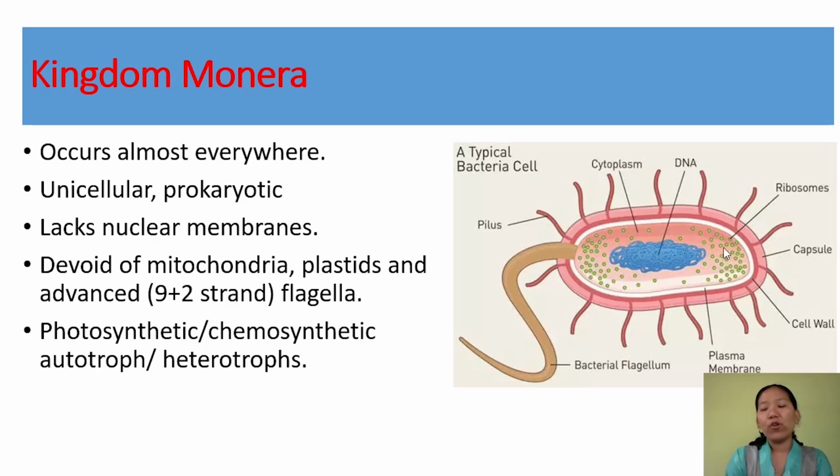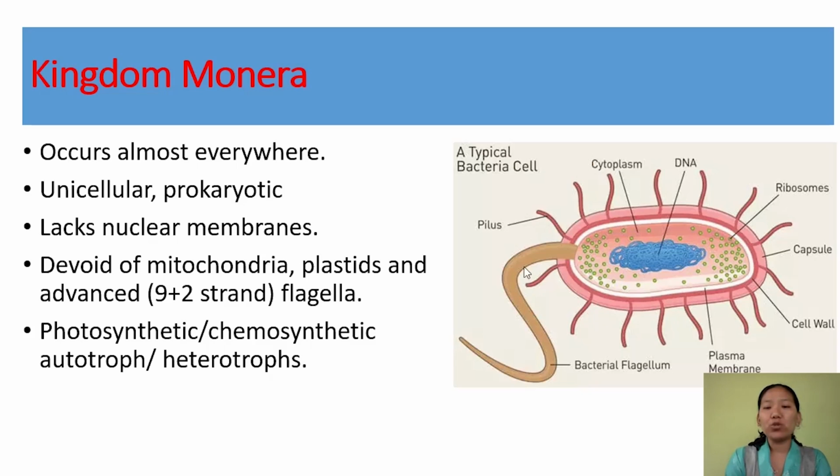And as already discussed, since they are prokaryotic, they lack the nuclear membrane and other membrane-bound organelles. But they have organelles like ribosomes. The ribosome here is 70S. This bacterium has a plasma membrane which is further covered by a cell wall, and the cell wall is again covered by a layer called the capsule. This organism may have projections called pili. You can see a number of pili here, and they also have a long whip-like structure called flagellum.